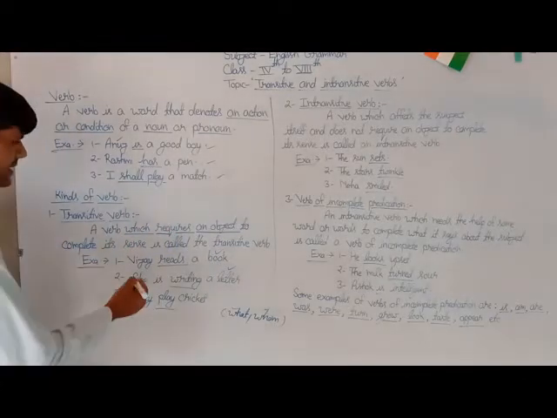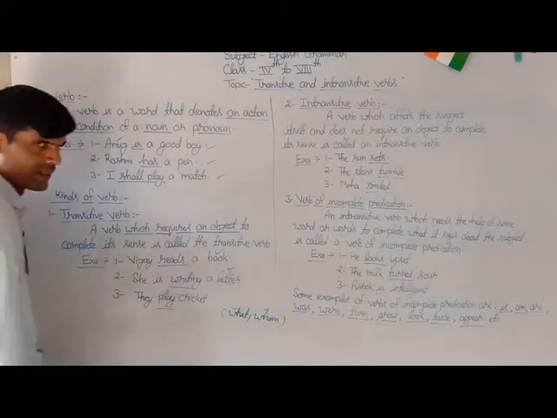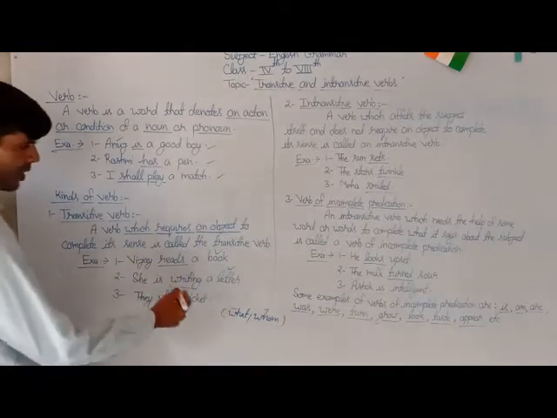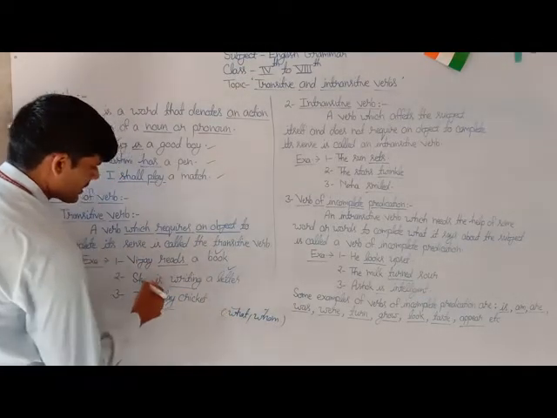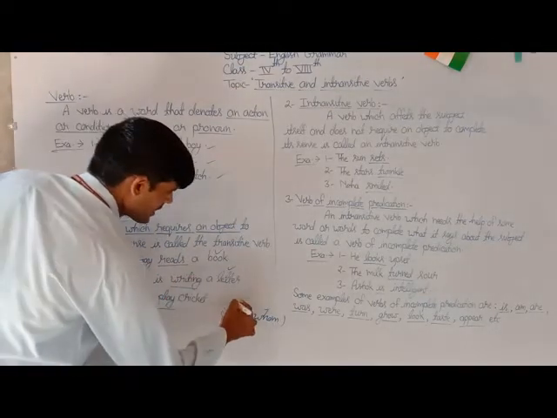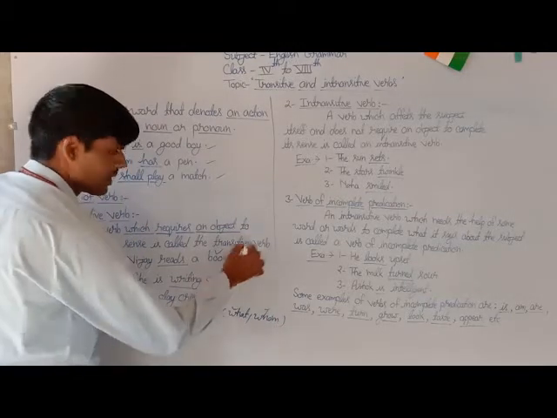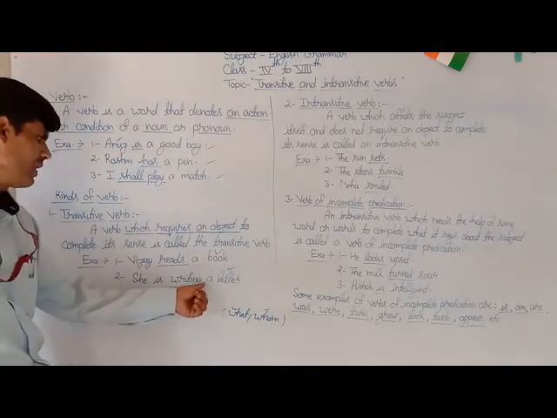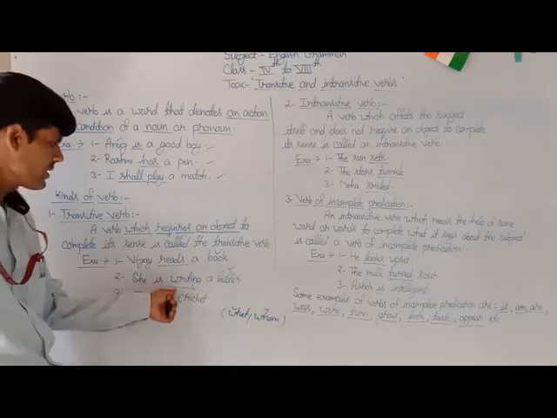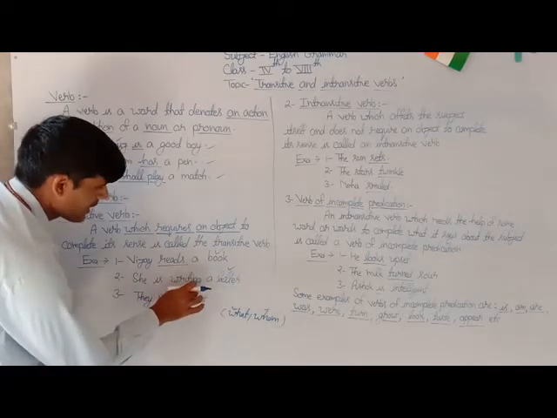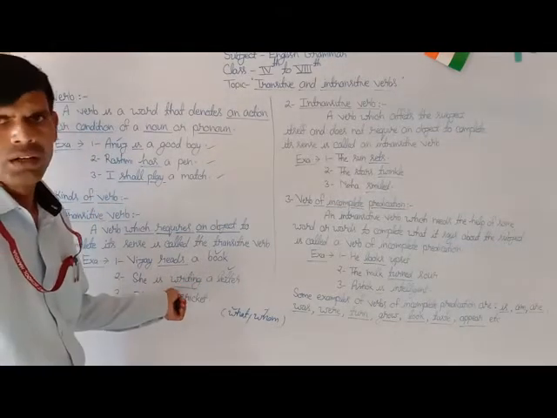For the example, she is writing a letter. Then we have to form a question with the verb. She is writing what? The answer will be letter. So it is also decided that the underlying verb writing is also a transitive verb.